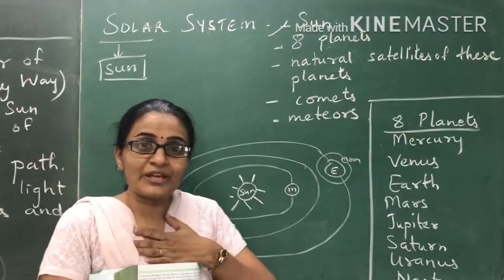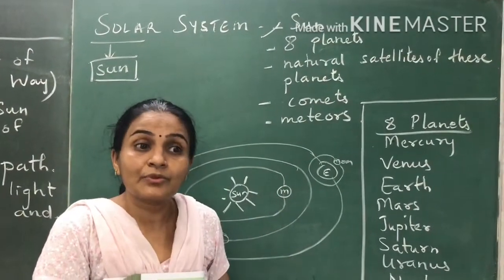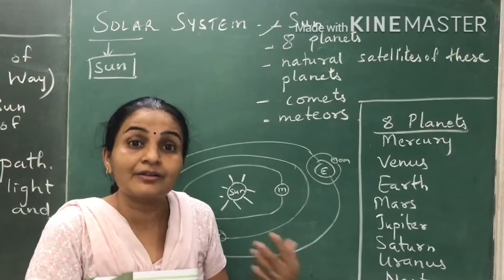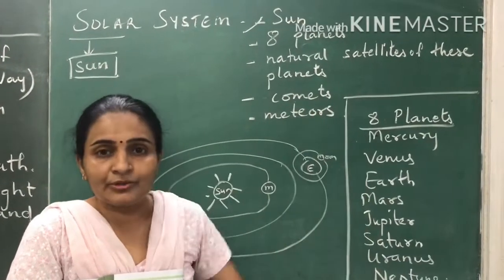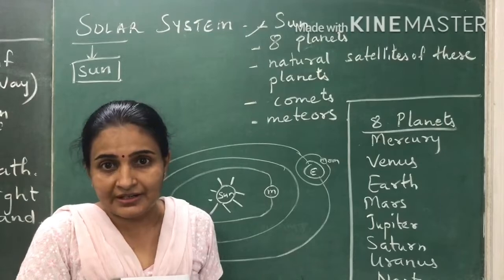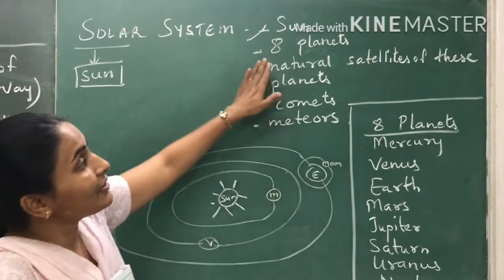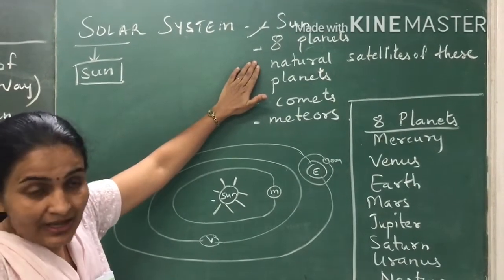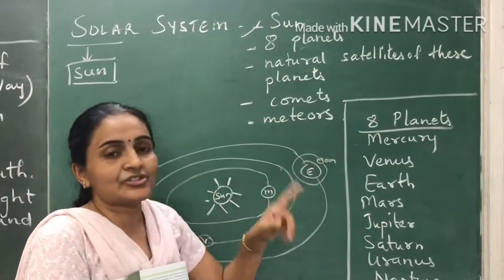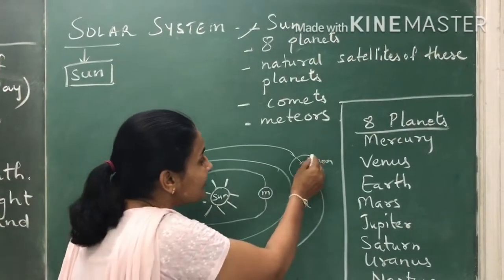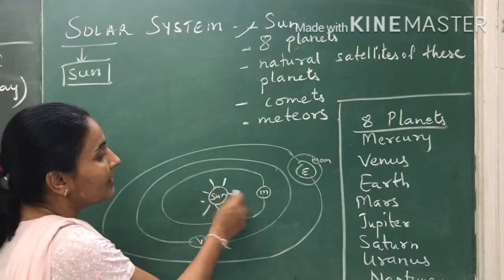See, we also make satellites and send them into space. Human beings make satellites, and our country also launches many satellites into space, but those are artificial satellites. Over here we are talking about the natural satellites that we have. Okay. So the moon is a natural satellite of the earth. What does the moon do? It moves around the earth. What does the Earth do?